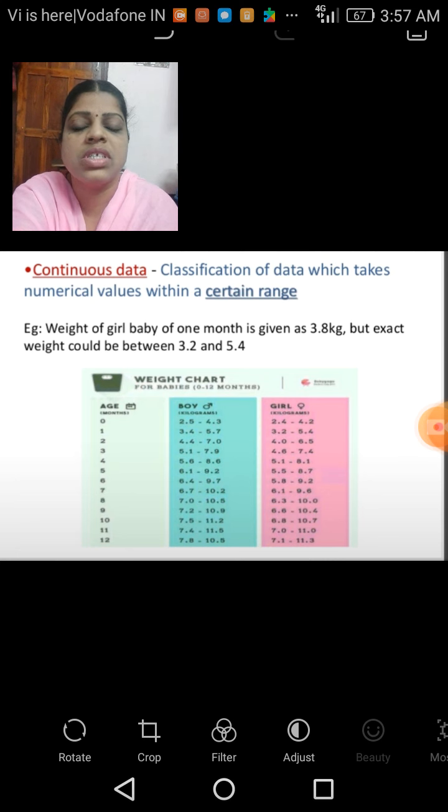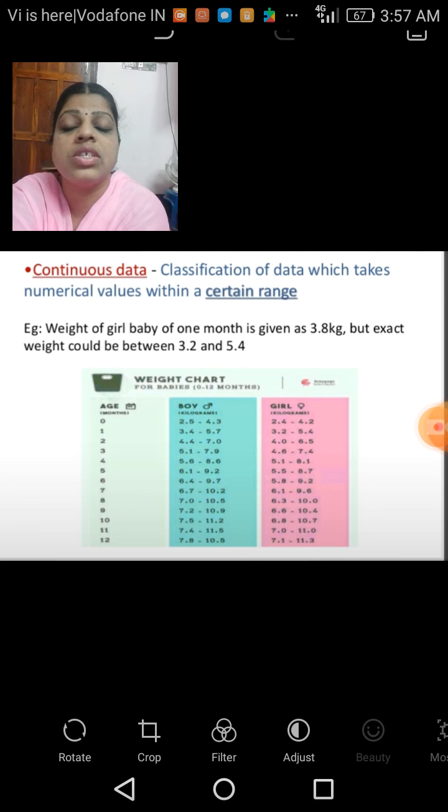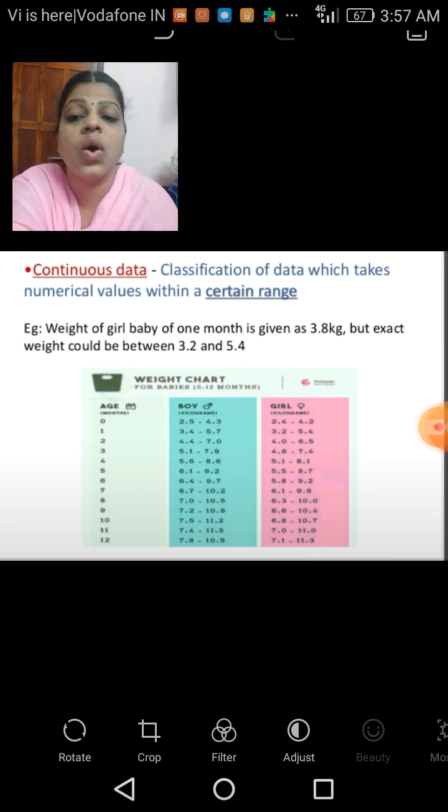So here, they have first told about the weight of the baby of 1 month, given as 3.8. But the exact weight could be between 3.2 and 5.4. So that is the weight chart. That means it changes, isn't it? It does not remain constant at 3.8. It changes continuously according to the age. We can see here in the weight chart given below, according to the age, what happens to the weight? The weight also changes according to the age.